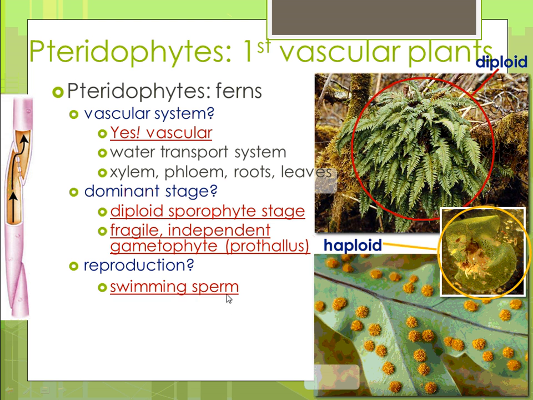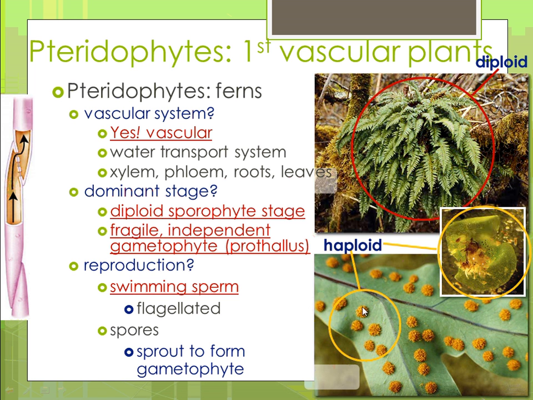And that's a haploid life cycle. They have swimming sperm, so they're reliant upon water. They're flagellated. And then they produce spores. And so on the underside of these little clusters are called sori, and within the sori are your spores. And these spores will sprout to form your gametophyte, which is this right here.